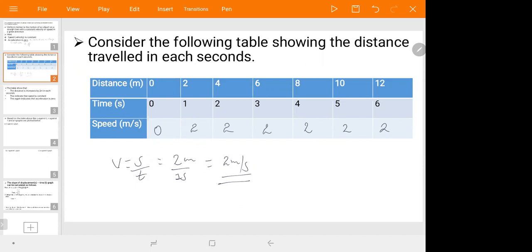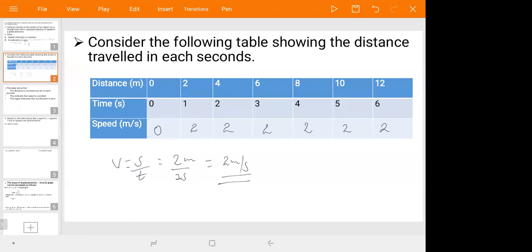In each second, this moving body covers equal distance: 2 meters in 1 second, 4 meters in 2 seconds. So this table shows uniform motion.